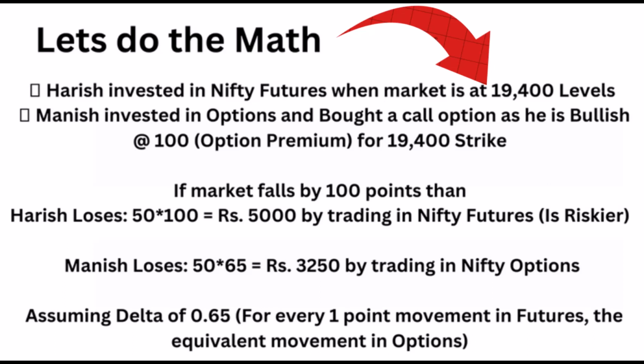Harish's loss, with a position in Nifty futures, amounts to rupees 5,000. Futures trading is inherently riskier. Manish's loss, trading Nifty options with a delta of 0.65, means the equivalent movement for every 1 point in futures is 0.65 in options. Therefore, Manish's loss is rupees 3,250. This example illustrates how options trading, with the right strategy, can potentially limit losses compared to trading in futures, showcasing the risk management aspect of options trading.